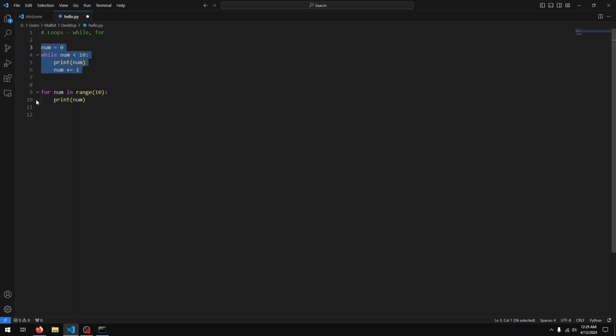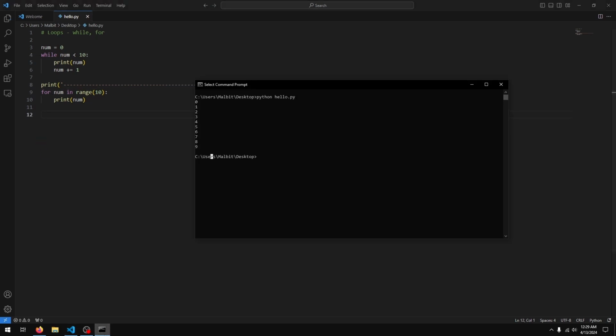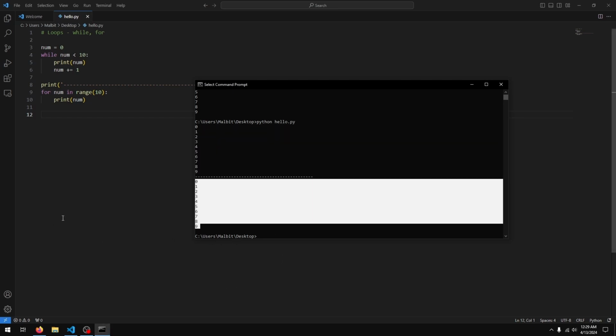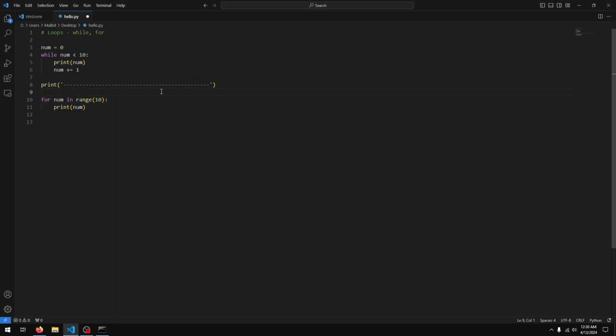And if I execute this code, I'm just going to put a separator here so that we can see the while and the for separately. If I run this code, you see we get 0 to 9 for the while loop and 0 to 9 for the for loop. Same thing, just written differently.